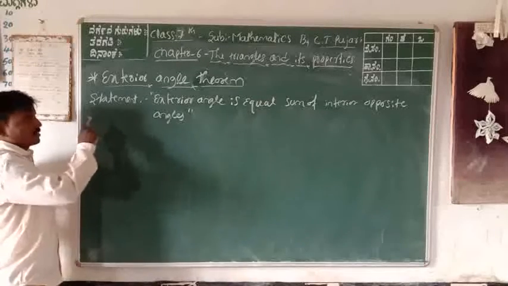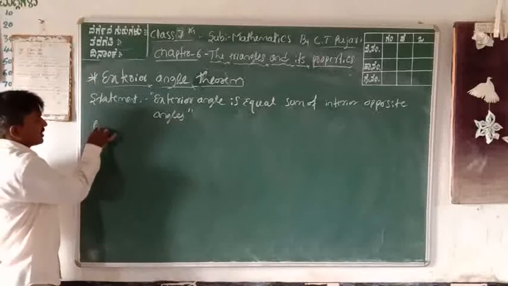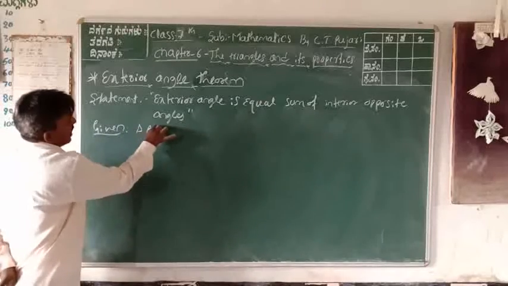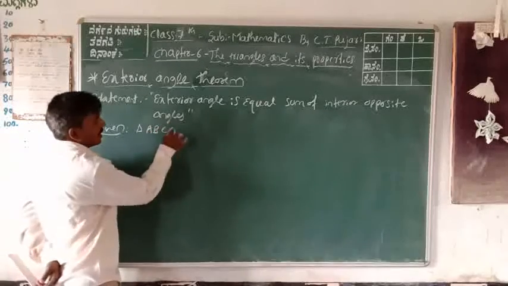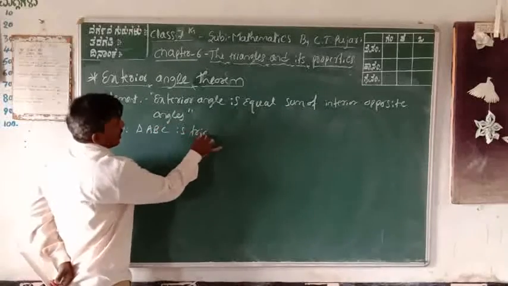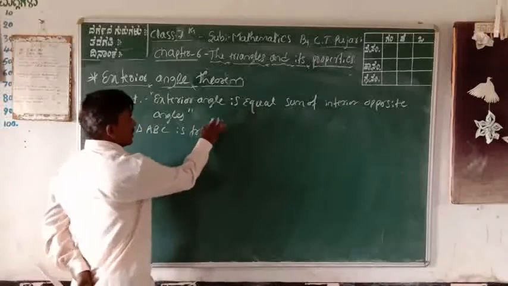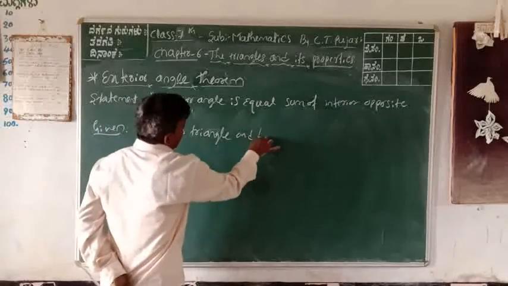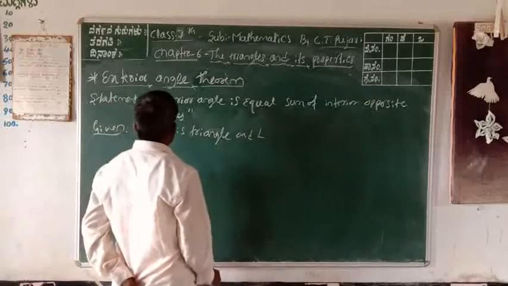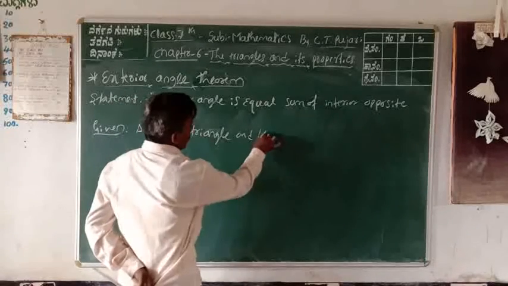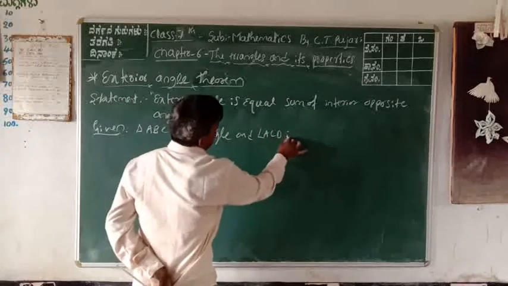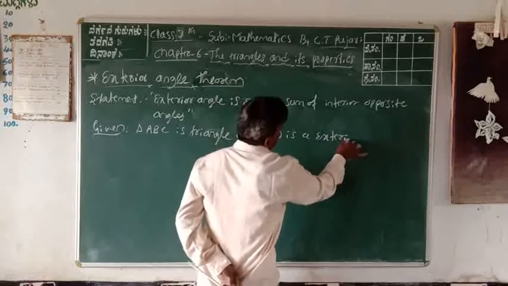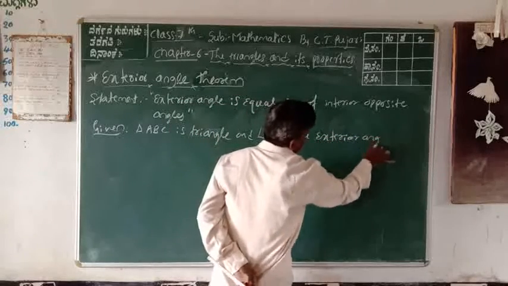Given statement is over. Next, what is given? Given is ABC is a triangle and ACD is an exterior angle.